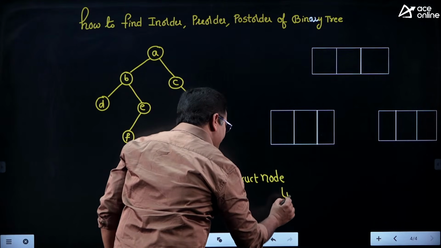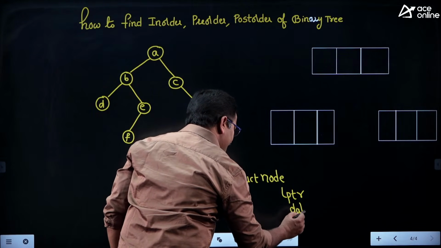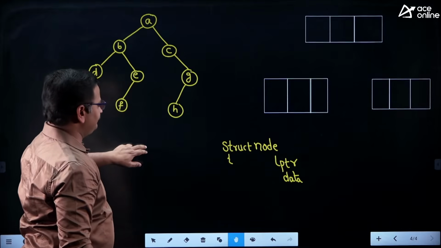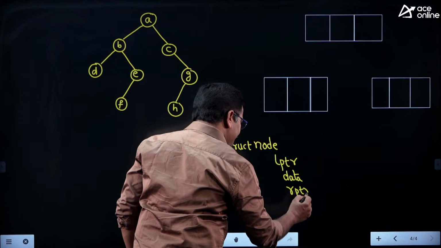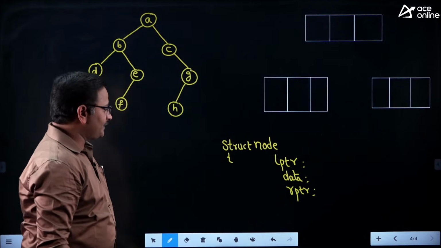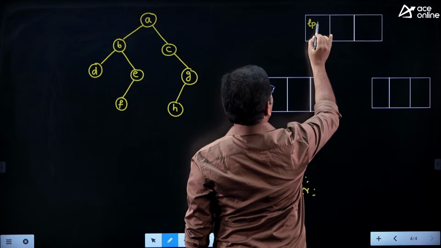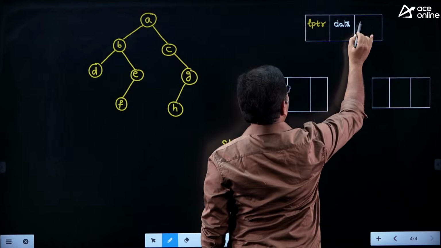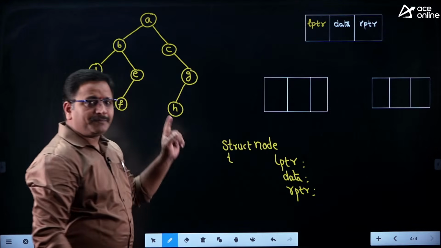One is called LPTR, another one is called data, another one is called RPTR. Clear, friends? So let me show those values now. Here we are having LPTR, data, and then RPTR. What is the purpose of LPTR?